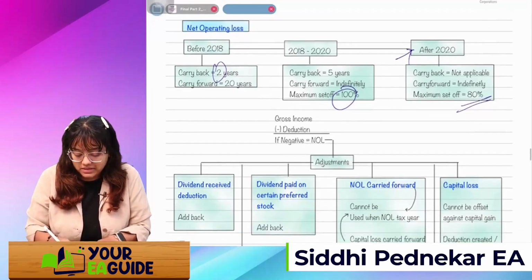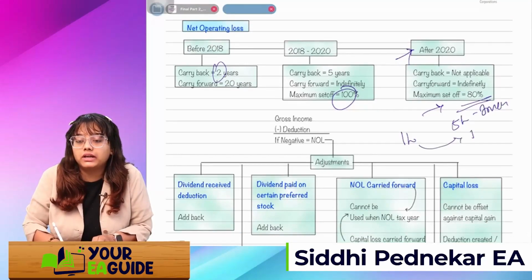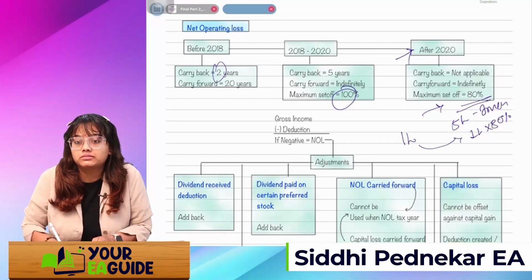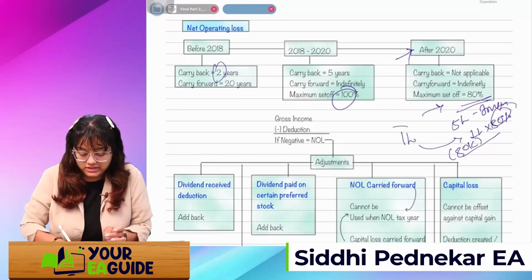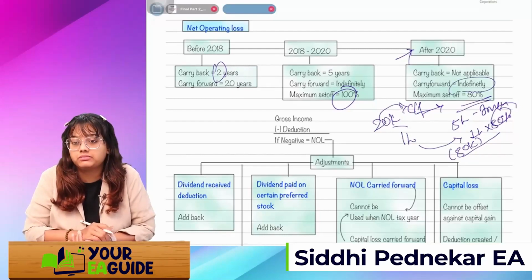See, for example, if I have a carried forward loss of say 1 lakh, and in the next year I have 5 lakh of income, I can set off this 1 lakh, yes, but only up to 80% of this loss. Means only 80,000 I can set off. So whatever is the remaining 20k will again be carried forward, because carry forward is indefinite.